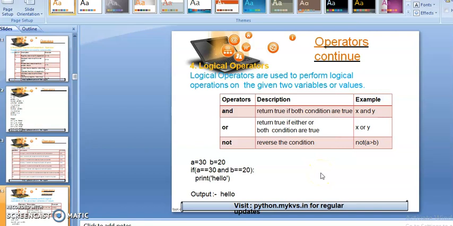If the condition is true, then not will make the output of that statement false. And if you give a condition whose output is false, then not will make it true. So we can say not reverses the condition, and not will take only a single condition as an input.